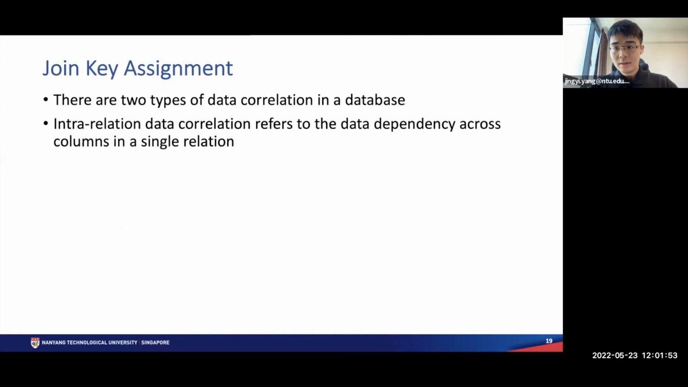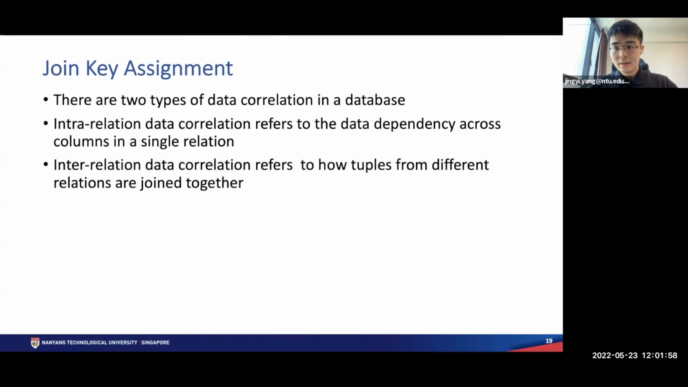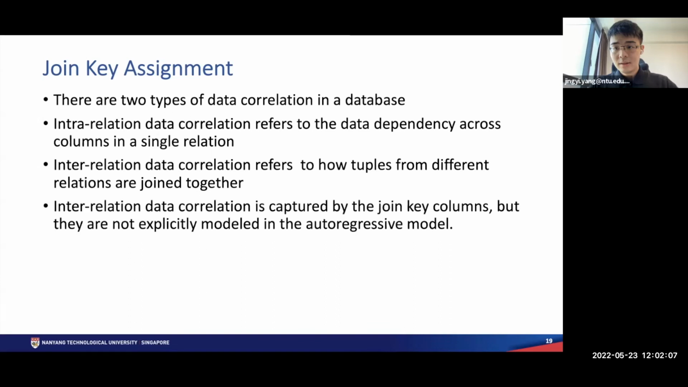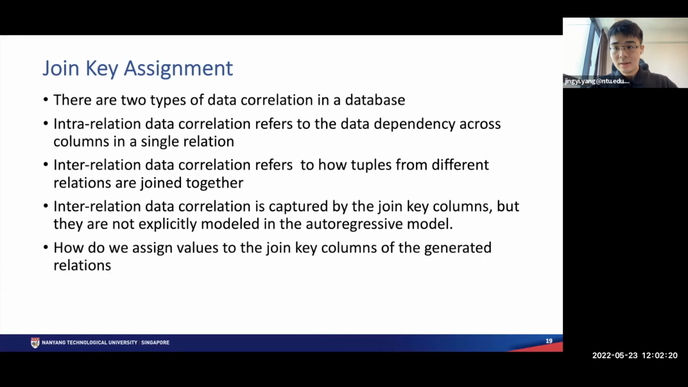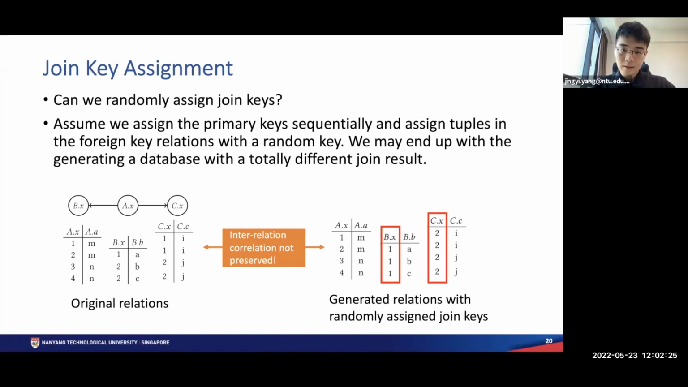Note that the inter-relation data correlation is captured by the join key columns, but as we are using an autoregressive model, the join key columns cannot be explicitly modeled in our model. So how do we assign values to the join key columns in the generated relations? An intuitive idea is to randomly assign the join keys. So assume we assign the primary keys sequentially and assign tuples in the foreign key relations with a random key.